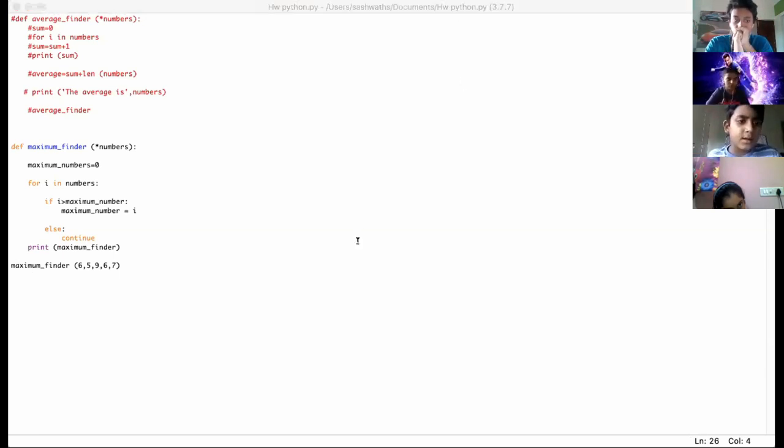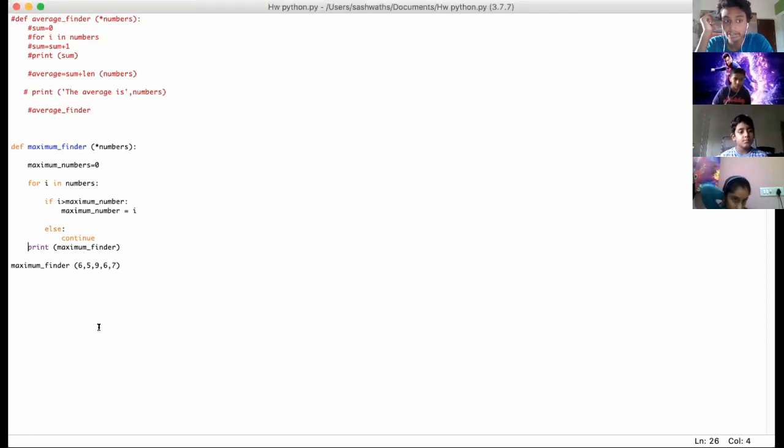It's saying that it doesn't work still. Did you get an error? After I did it, it's not printing anything. It's saying local variable maximum number referenced before assignment, something like that. Okay, so you put maximum numbers is equal to 0, and then you put if I is greater than maximum number. So it's actually maximum number is equal to 0.